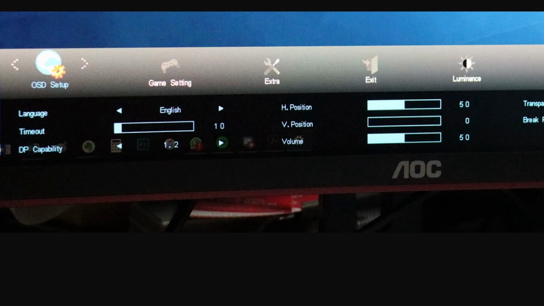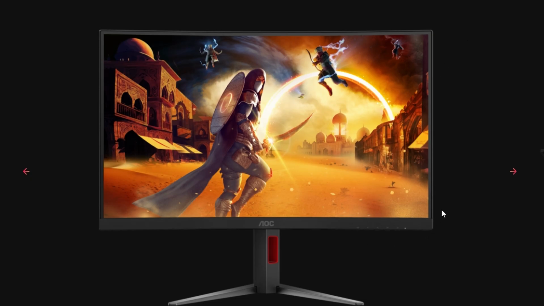However, here's the catch. Not all AOC monitors have this feature. Some models only offer limited OSD settings, and crosshair customization might not be included. If you don't see the option in your OSD setup, unfortunately, it means your monitor doesn't support changing or updating